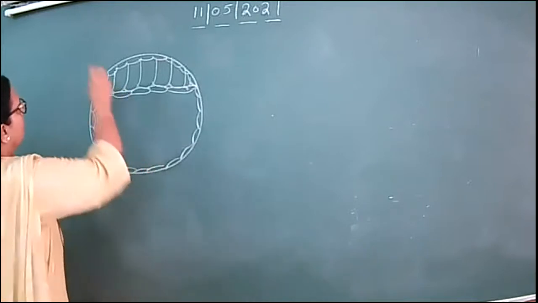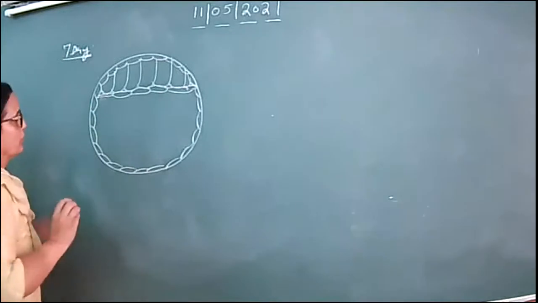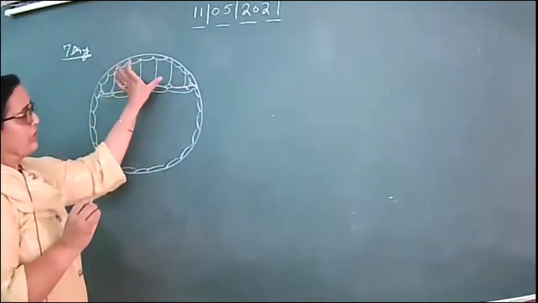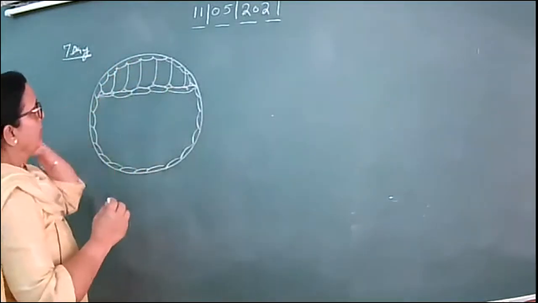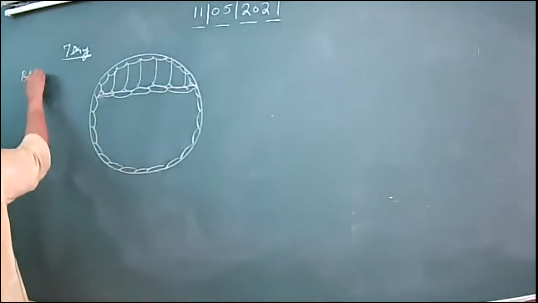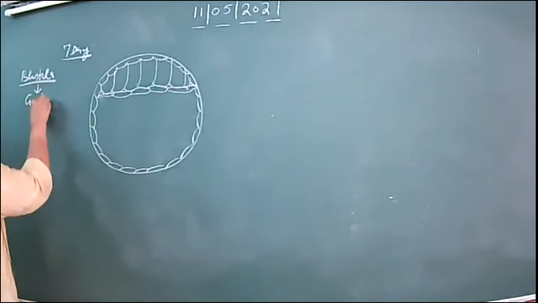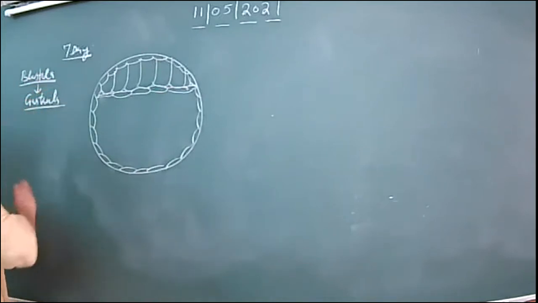Blastula is formed up to the 7th day, okay? On the 7th day the blastula was formed. After that, what happened? The embryonic knob is stretched. Then further, I told you that the blastula is to be converted into a gastrula. How is the gastrula formed?